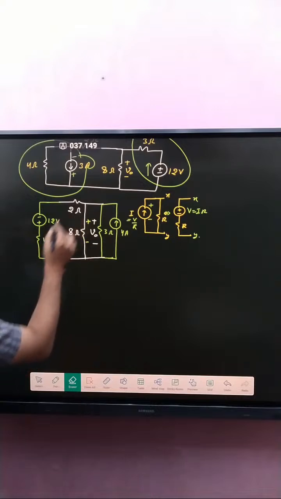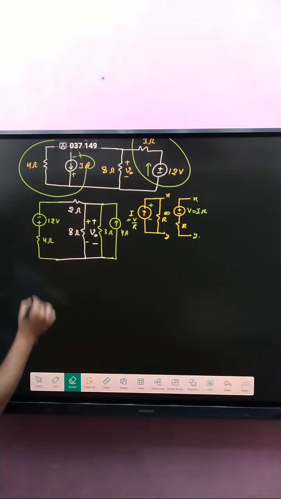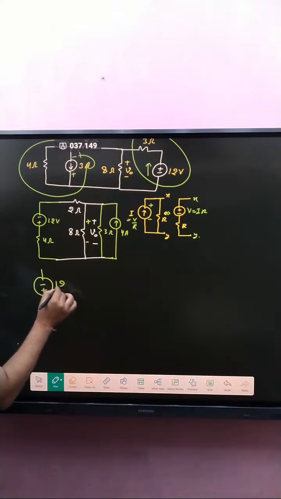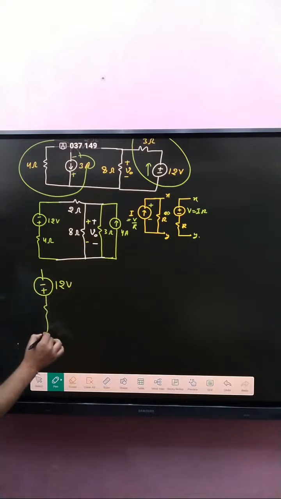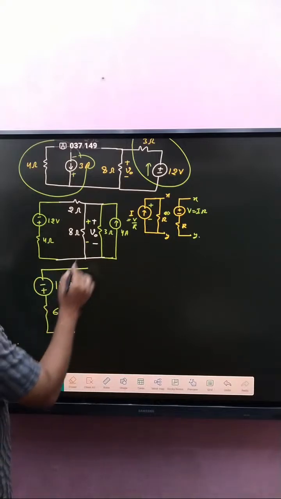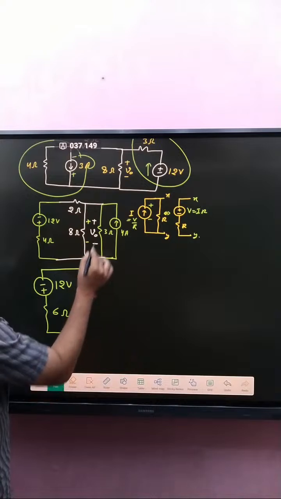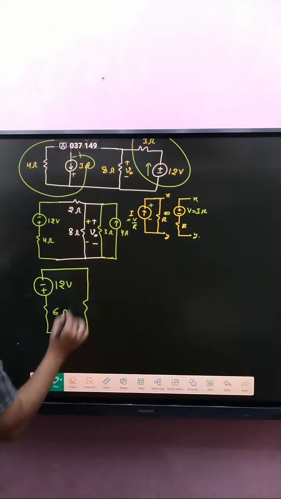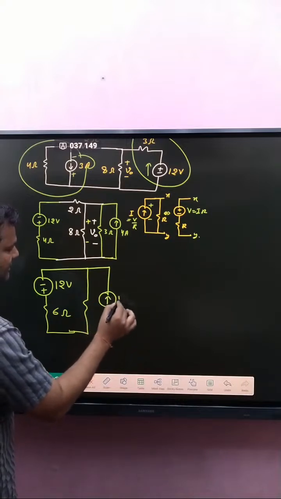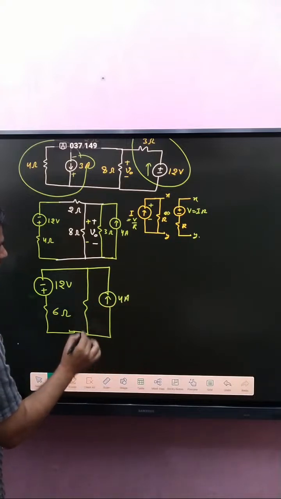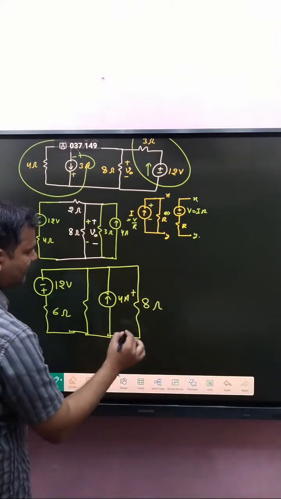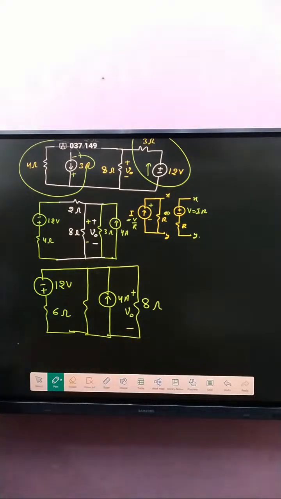Simply 4 and 2, that is 6. So if you make here minus plus, that is 12 volt, and that is 6 ohm. Okay. And here, that one, interchange the current direction, that is 4 ampere. Basically here 8 ohm is connected, and that one is V naught. Okay, clear or not?